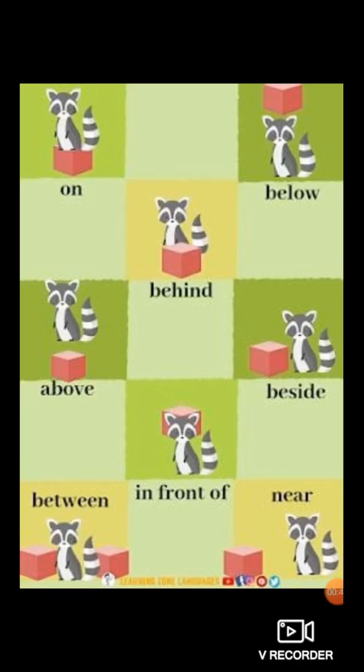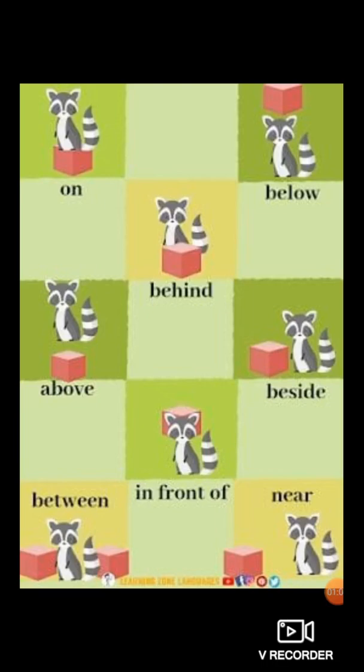So preposition means what, children? Preposition is a word that shows the relationship between nouns or pronouns. Or in simple words, preposition is a word that connects the noun and the rest of the sentence. It tells the position of the noun.